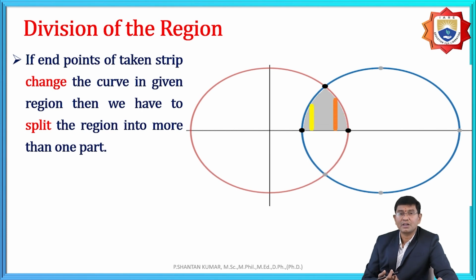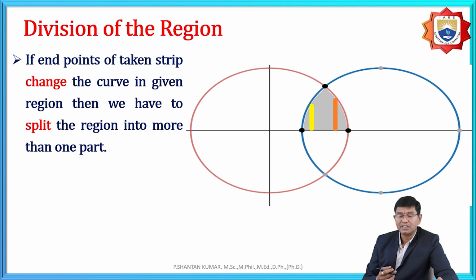And for example, parallel to y-axis. While we take the lower strip on the x-axis, the upper part depends upon the two circles, one the right circle and the other the left circle. That means it is not possible to find it in a single integration parallel to y-axis. Based upon that, what do we need to do?